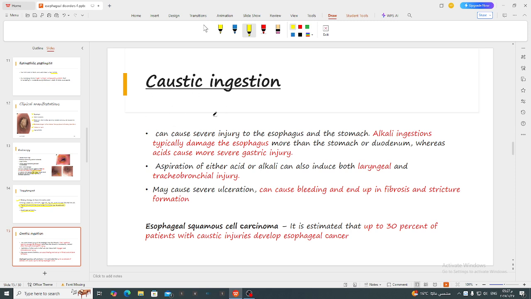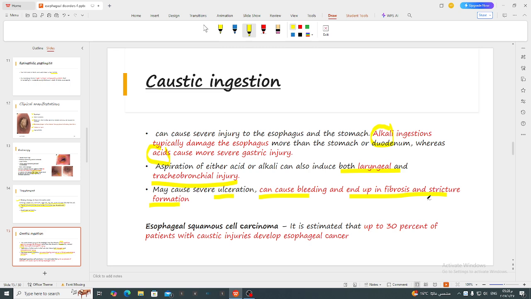Caustic ingestion: there is a difference between alkali and acids. Alkali typically damage the esophagus. Acids typically cause more severe gastric injury. Sometimes there is an associated laryngeal and tracheobronchial injury caused by aspiration of either acid or alkali, which may cause severe ulceration, can cause bleeding, and end up with fibrosis and stricture formation.